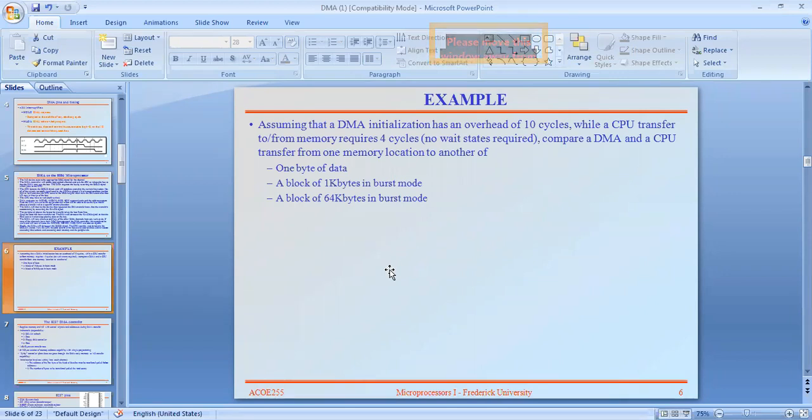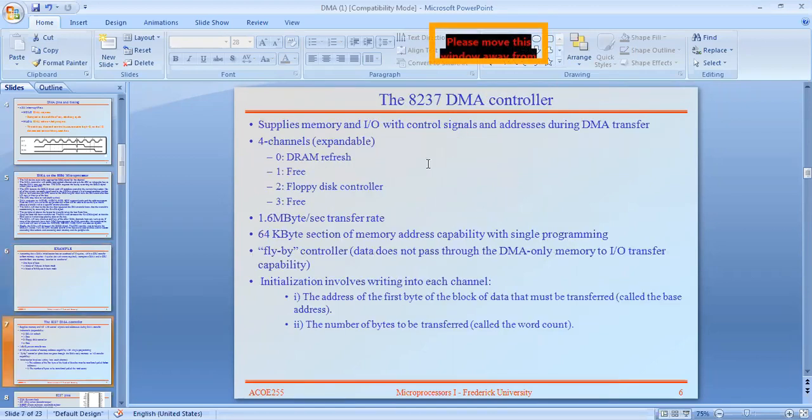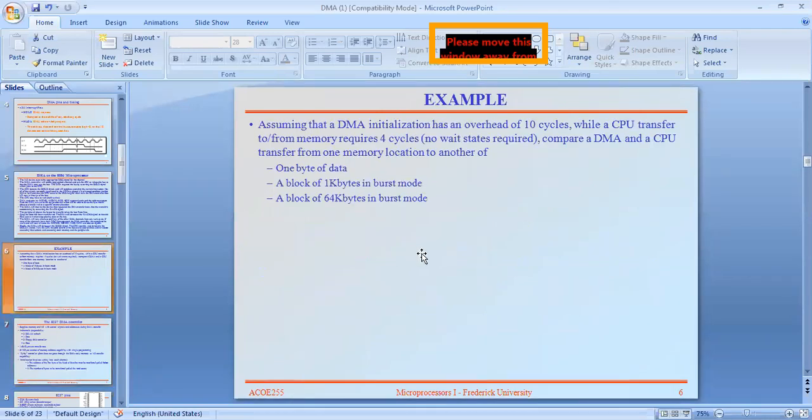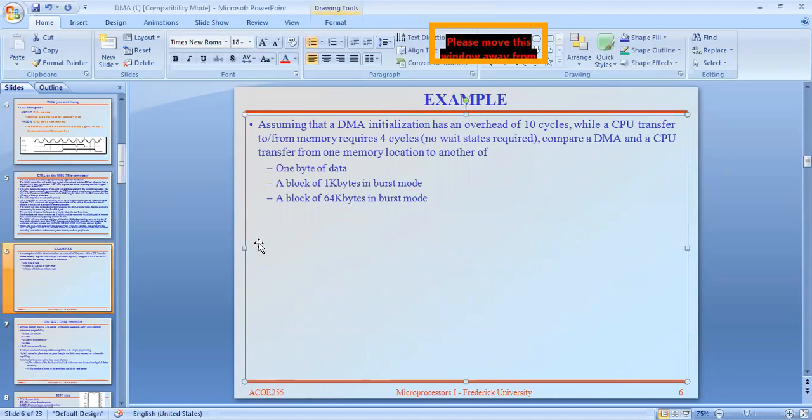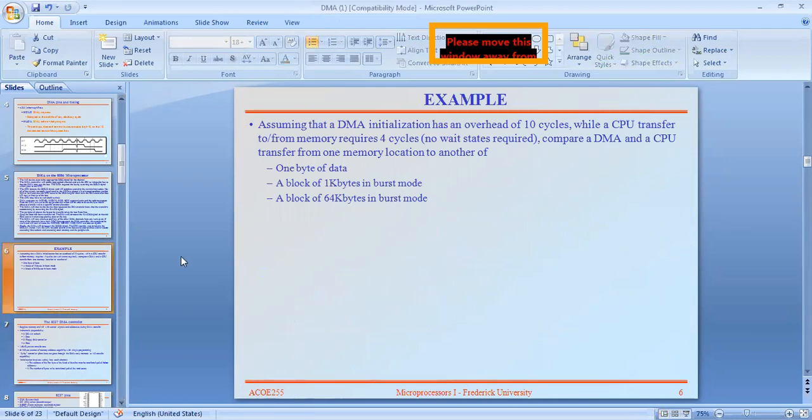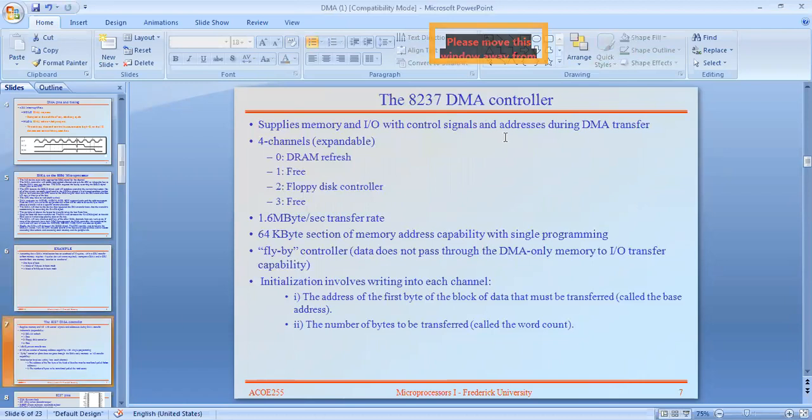For 1 byte of data, one block of 1 kilobyte of burst mode, and one block of 64 kilobytes of burst mode. Actually 2 modes are there: single cycle mode and burst mode. That is represented here. Actually you have to draw those cycles in the timing diagram. We will discuss that point later.